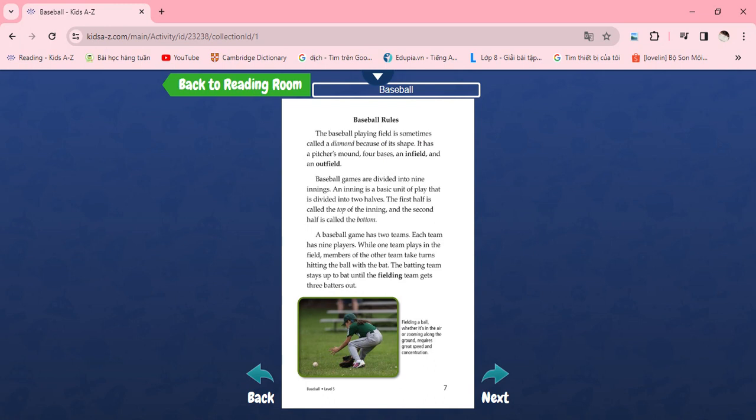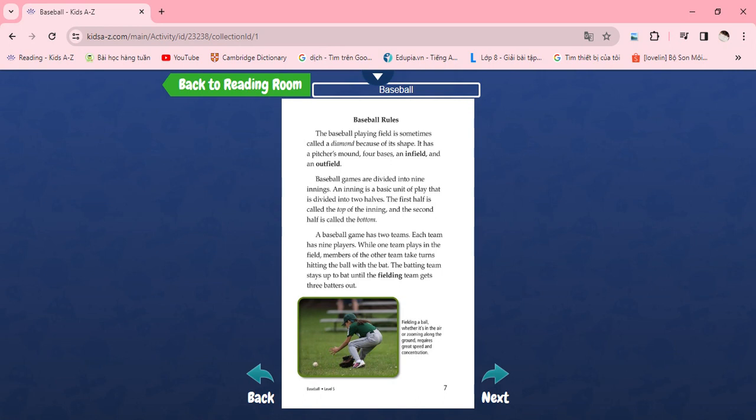Baseball rules: The baseball playing field is sometimes called a diamond because of its shape. It has a pitcher's mound, four bases, an infield and an outfield. Baseball games are divided into 9 innings. An inning is a basic unit of play that is divided into two halves. The first half is called the top of the inning, and the second half is called the bottom.